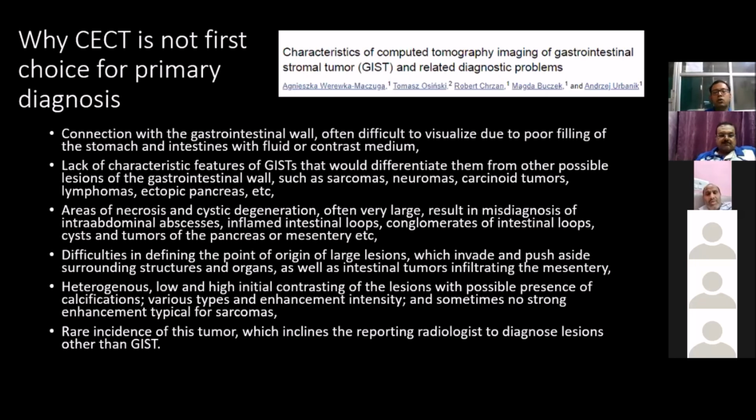Now, there is heterogeneous, low or high initial contrasting in the lesion, possible presence of calcification, and variant types of enhancement intensity. There are no very specific or diagnostic markers on the CT scan which can just pinpoint that yes, this is a GIST. As well as this, it is a rare tumor, so radiologists tend to diagnose it with skepticism.